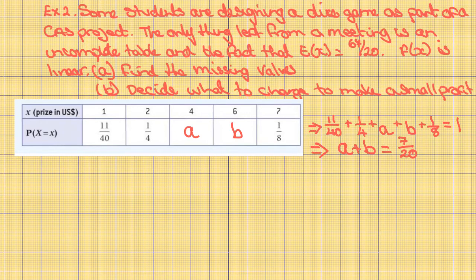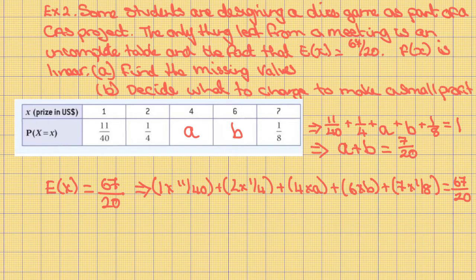We also know that the expected value of x is equal to 67 out of 20. Therefore, we know that 1 times 11 out of 40 plus 2 times 1/4 plus 4 times A plus 6 times B plus 7 times 1/8 equals 67 out of 20.